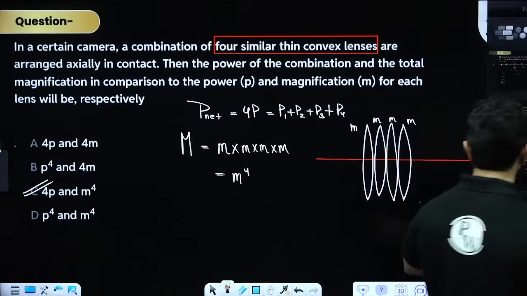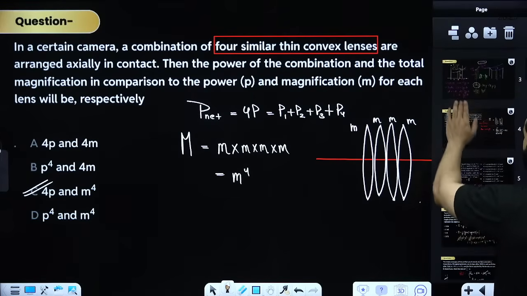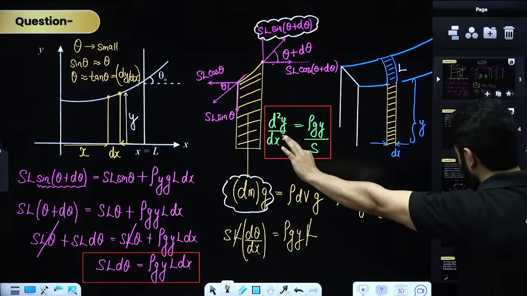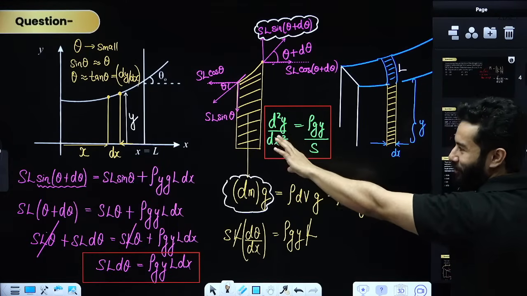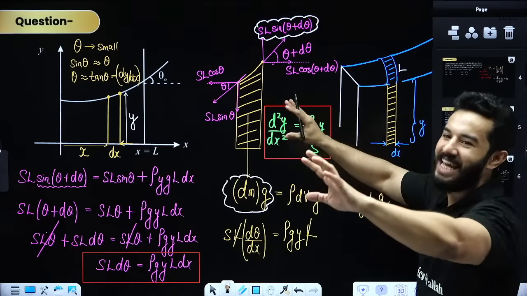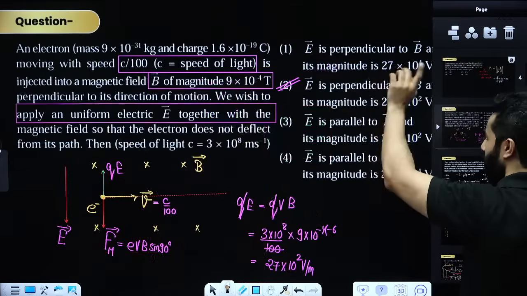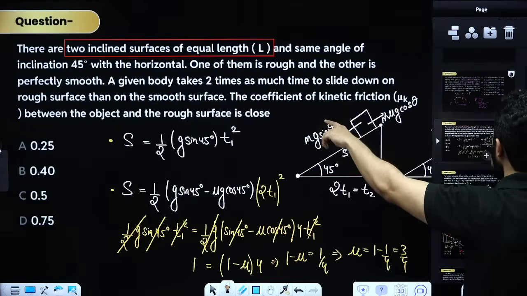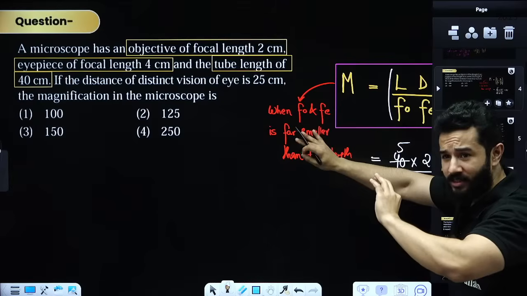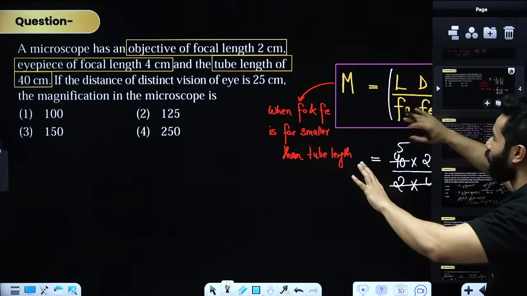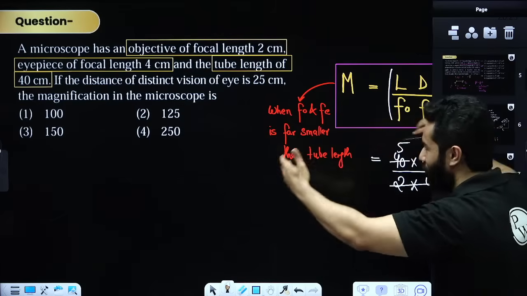So note, after this question, let me tell you again how many questions we have solved. Absolutely not doable, right? Even your best of best faculties are going to get troubled in this question if they see this in any exam. So this is absolutely not doable. Doable, very doable, right? Well, slightly confusing just because we rarely use this formula, and they have not said where the final image will be obtained.